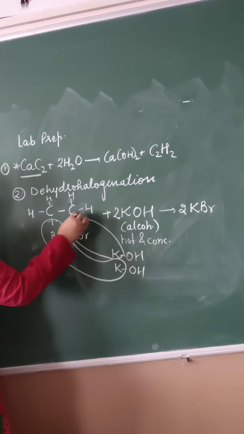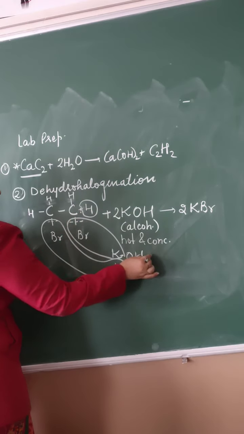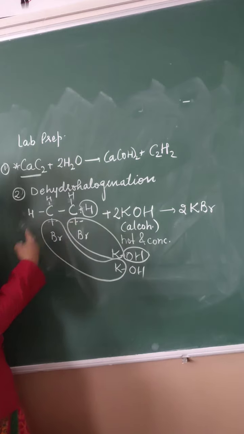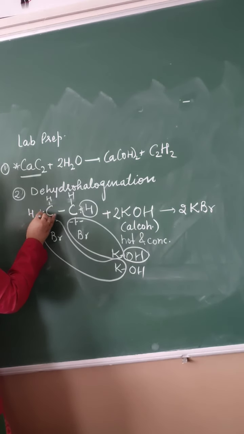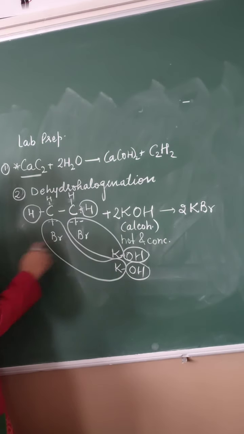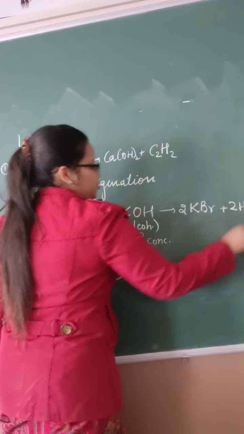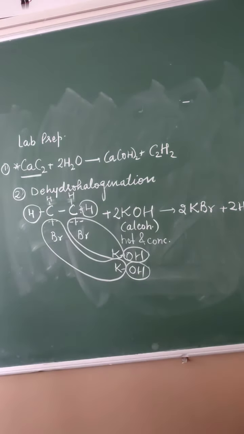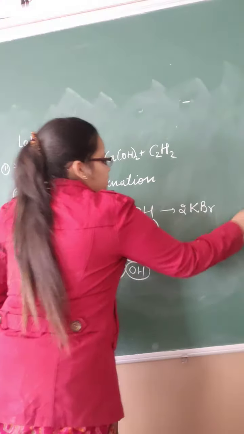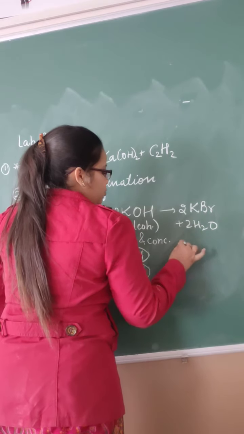Now, one bond breaks here. This H is going to be released along with one OH. This bond is going to break, this H and this OH, forming HOH, that is water. So how many water molecules have formed? 2H2O. Right? Now what is left?